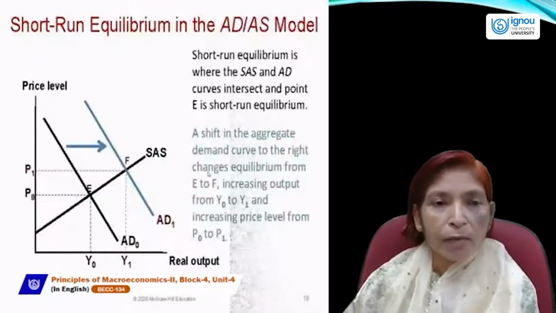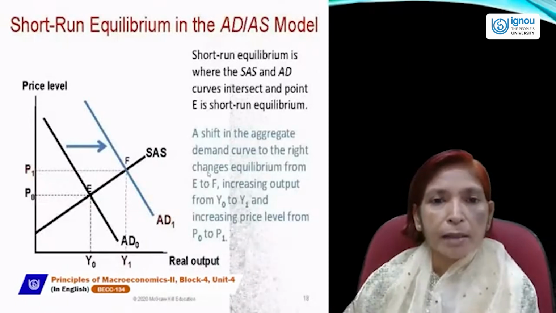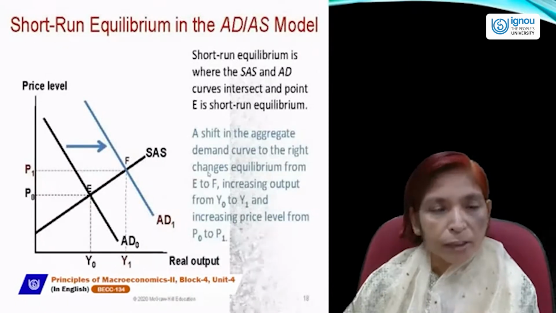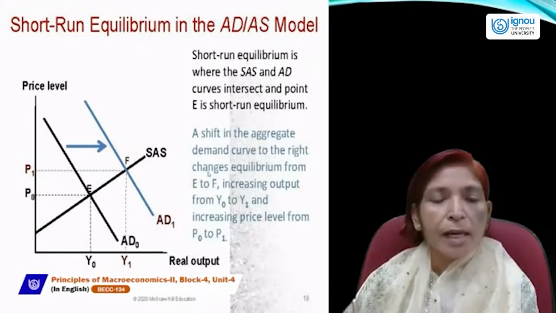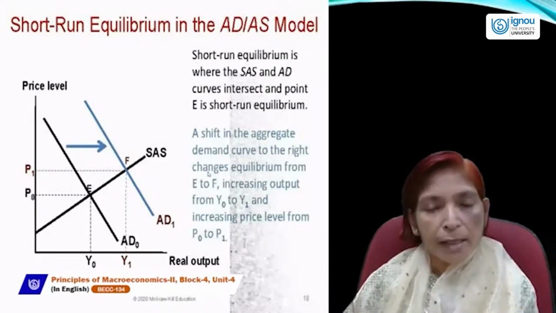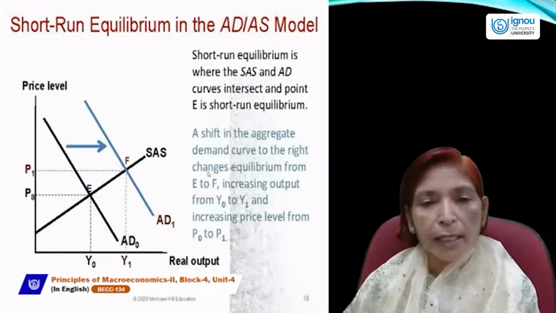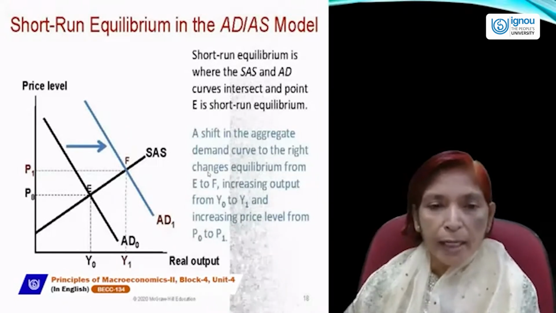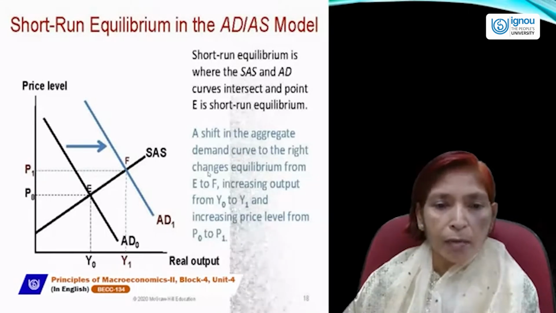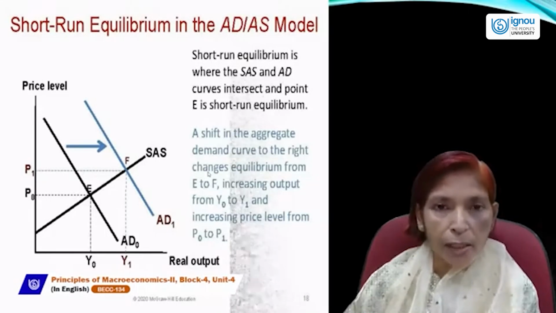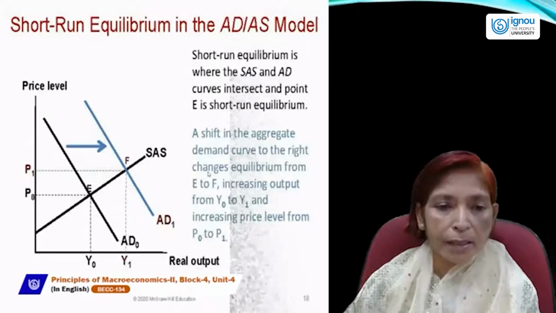Next is short run equilibrium. In the aggregate demand and aggregate supply model, we can determine the short run equilibrium where SRAS, or we can write SAS, is the short run aggregate supply, and AD is aggregate demand, where both curves intersect each other. The equilibrium point, or short run equilibrium point, is determined.